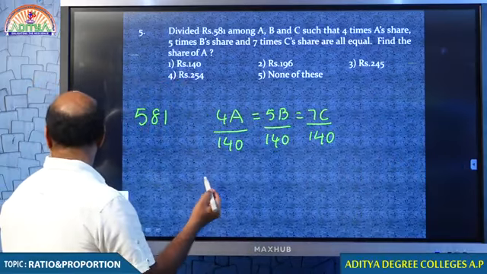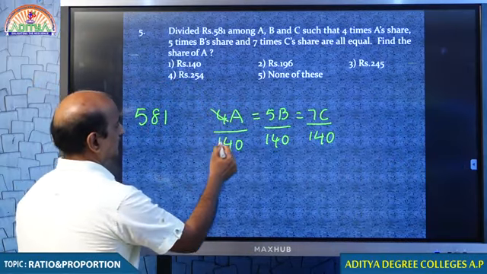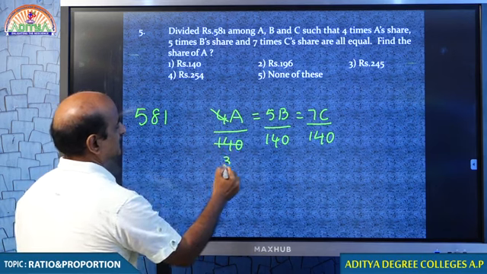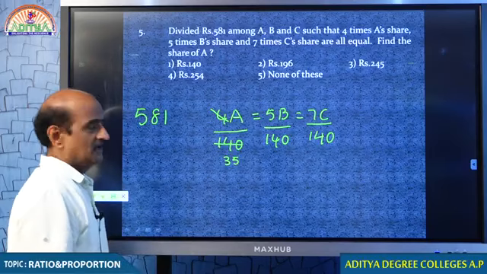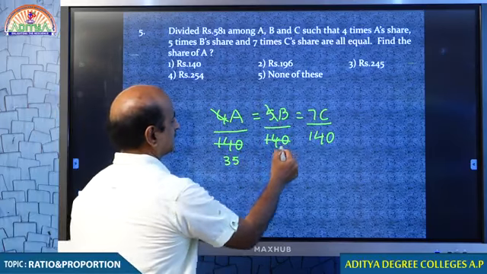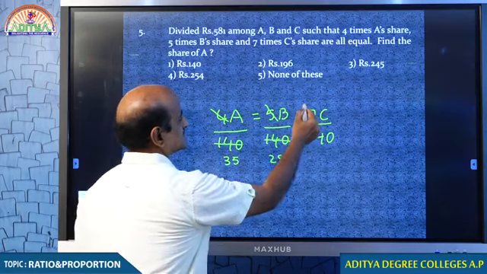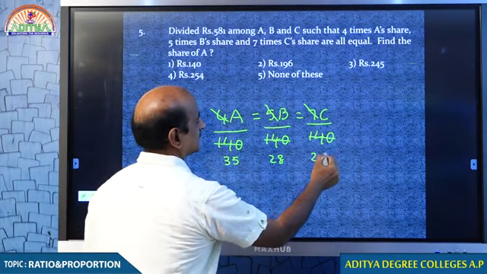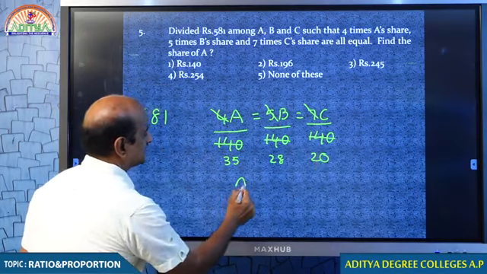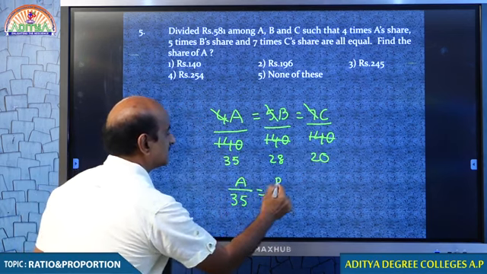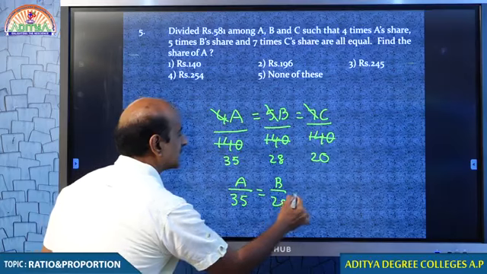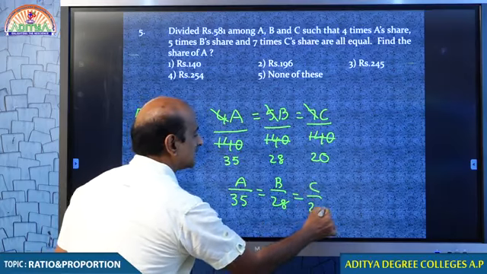Come on student. 4 cancels in 140 for how many times, my dear students? 35 times. And 5 cancels in 140 for 28 times. 7 cancels in 140 for 20 times. Then the question becomes something like this: A by 35 is equal to B by 28 is equal to C by 20.